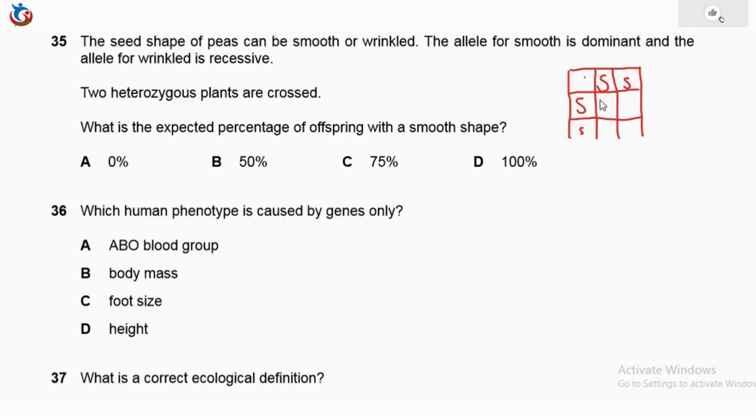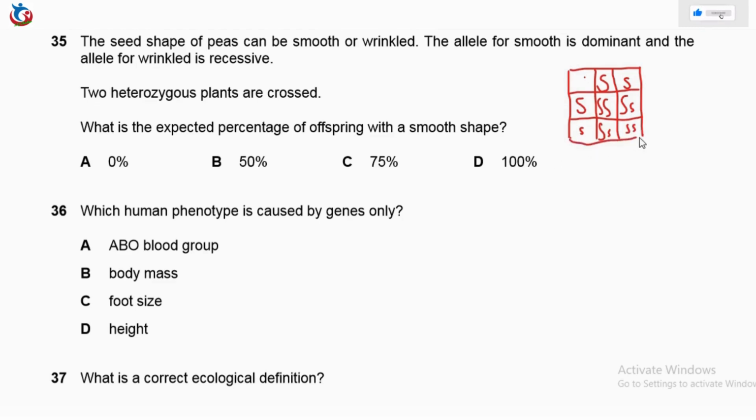So with this, you now have 2 uppercases here, and here you have uppercase and a lowercase, uppercase and a lowercase, then you have 2 lowercases here.